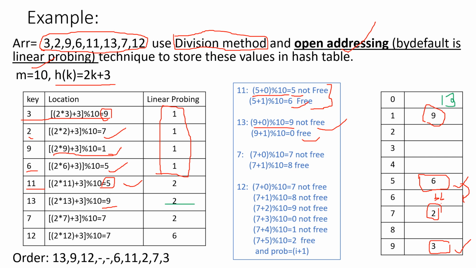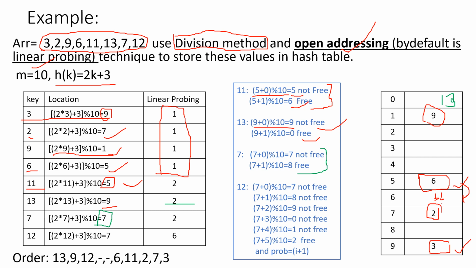For 7, if you calculate the index using the division method, you will get 7, and if you check the hash table, at the 7th index 2 is already stored. So what will you do? Apply linear probing. First 7 plus 0 modulus table size, you got 7, that's not free. This is called the first probe.